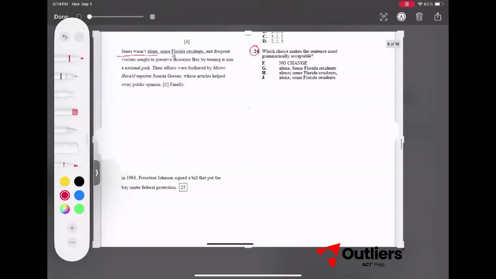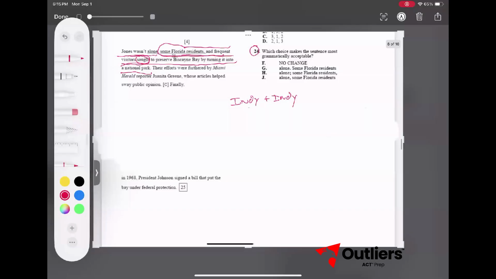And then we have some Florida residents and frequent visitors sought to preserve the bay by turning it into a national park. So when you're reading these, you should not read the punctuation that they gave when you're just determining the sentence structure. So some Florida residents and frequent visitors sought. That whole thing is our subject verb combo, the verb being sought. Okay, so this is our second clause. It does not start with a dependent clause marker. Therefore, it is also independent. So our sentence structure is independent plus independent.